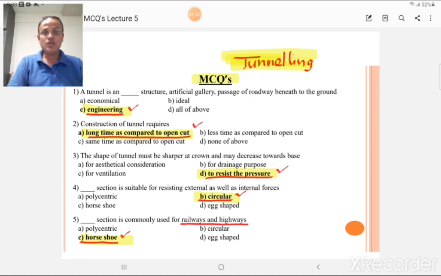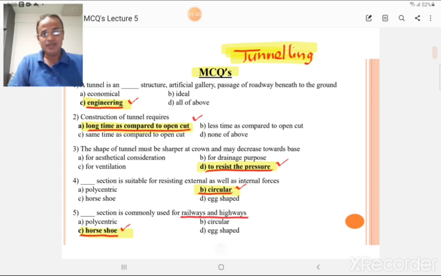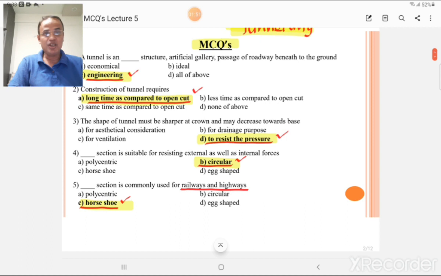The second MCQ is: construction of tunnel requires long time as compared to open cut. The shape of tunnel must be sharper at crown and may decrease towards base to resist the pressure. Dash dash section is suitable for resisting external as well as internal forces. You all might know that circular section is very effective, and you learn that in strength of material.